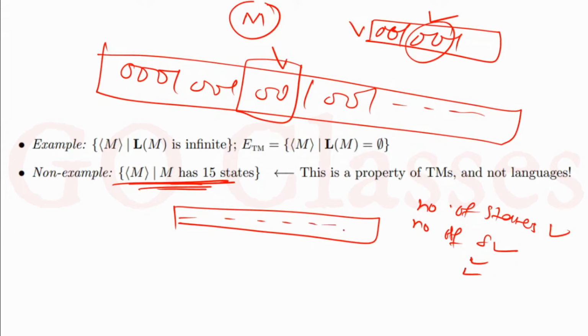You can directly say yes or no. That's why this type of problem, this M has 15 states, is decidable. We can write an algorithm for it.